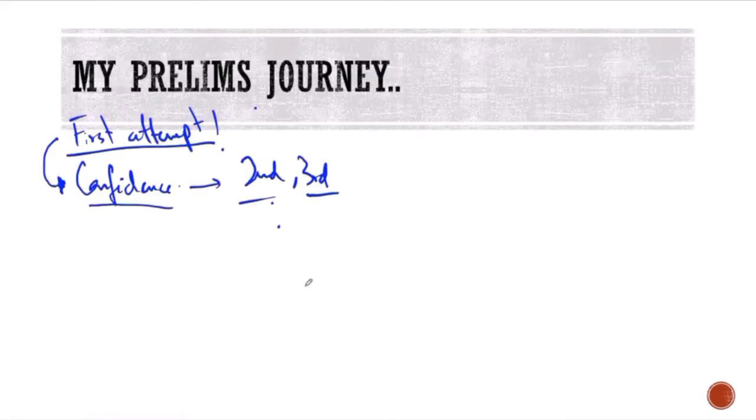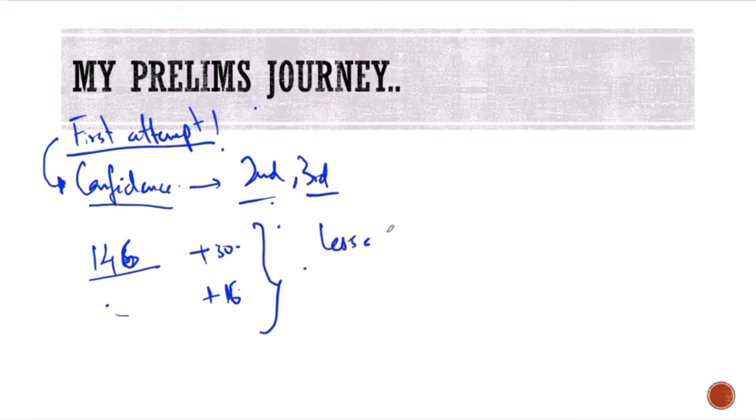Okay, so I'll give you a little more detail. In one attempt, my highest score was around 145, 146, something along these lines. In that attempt, the cutoff was, I think, about 30 less. There was another attempt in which my score was around 119, 120, which I think was 15, 16 more than the cutoff. Generally, what used to work for me is that I had fewer attempts and a higher strike rate.